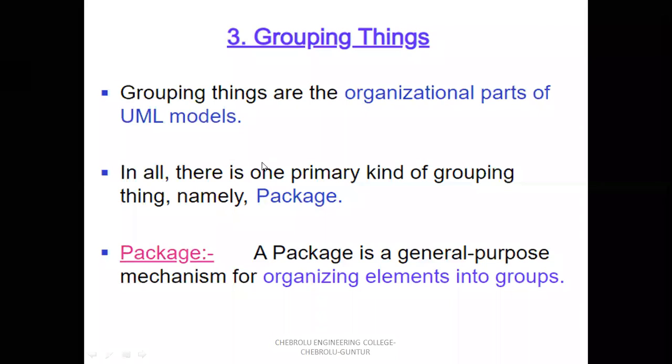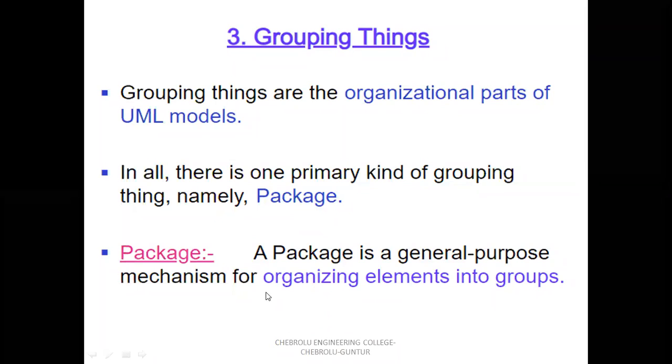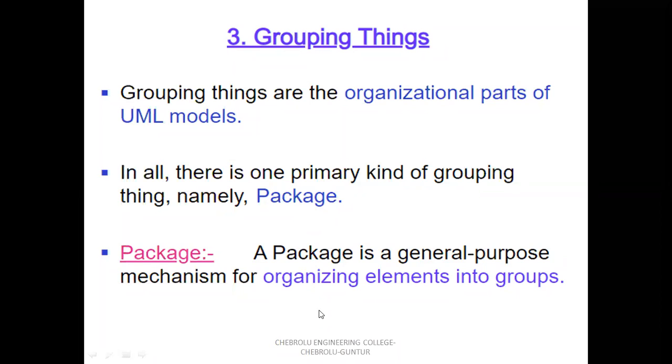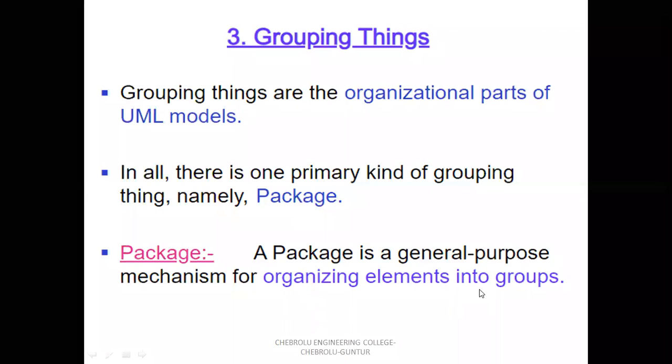The primary kind of grouping thing is package. The package is a general purpose mechanism for organizing elements into groups. Suppose group means CSE one group, boys one group, girls one group. It is a collection of things. Suppose all branches' students, each branch's students represented by one group, or by one class. The collection of students means package student.